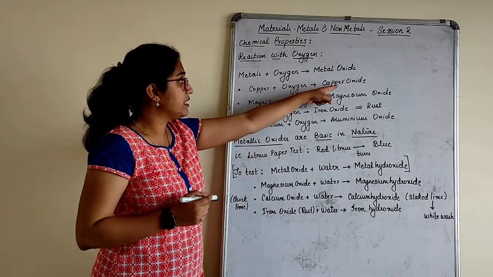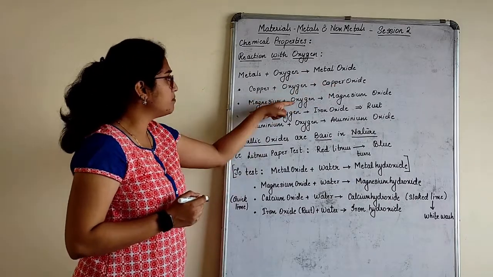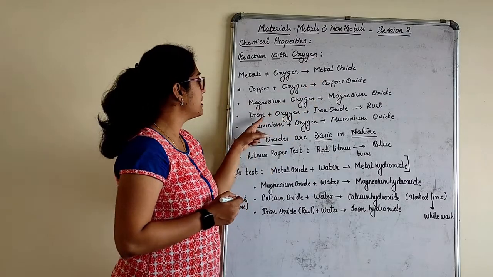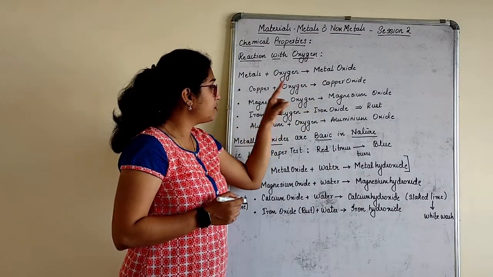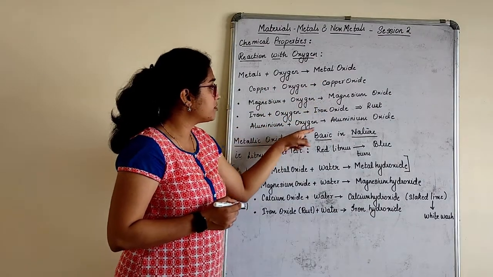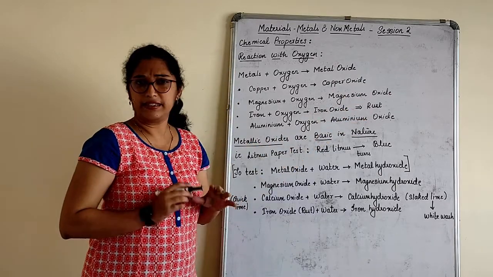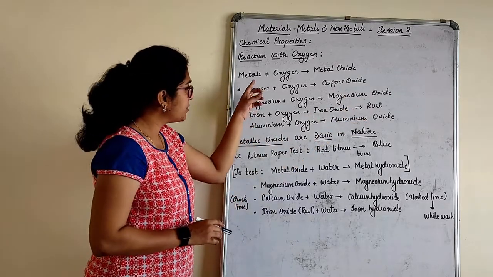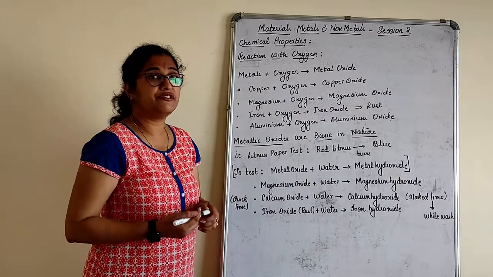Copper plus oxygen will give you copper oxide. Magnesium plus oxygen will give you magnesium oxide. Iron plus oxygen will give you iron oxide. Aluminium plus oxygen will give you aluminium oxide. Very simple as that. Now let me give you some more additional information.